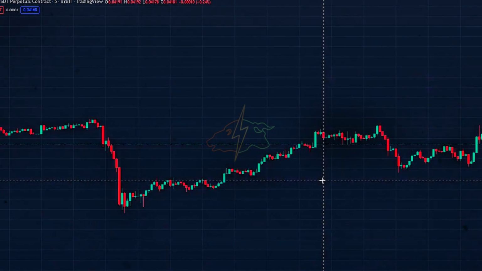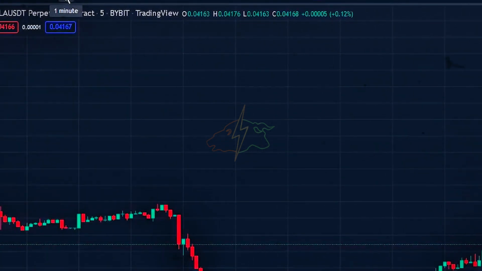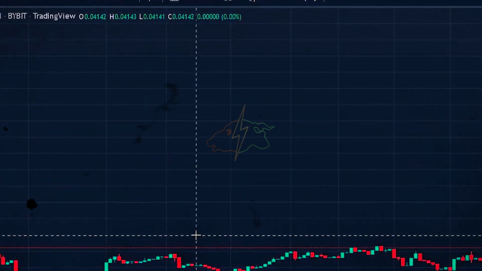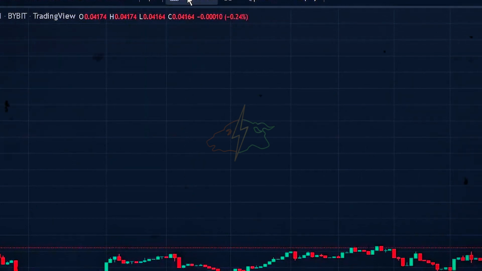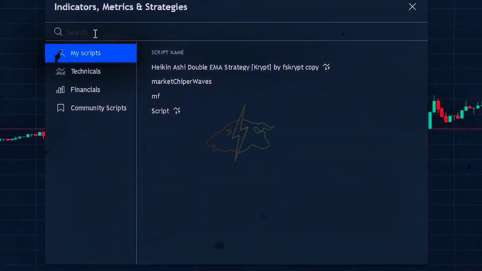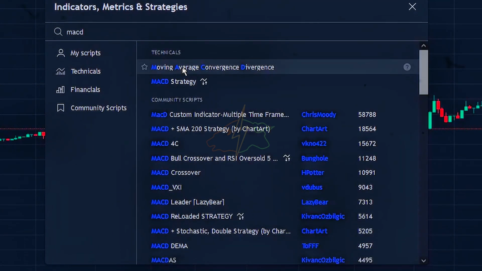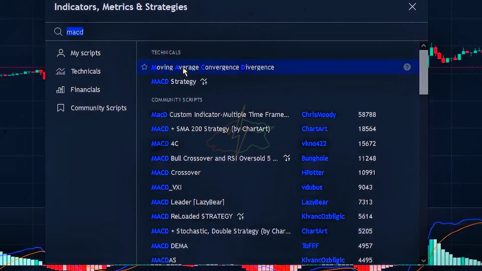Now that we have gotten that out of the way, make sure you also change the time frame to the 1-minute time frame. Now let's add the indicators to the chart. Go to the Indicator tab and navigate to the Search tab. After that, search for the MACD indicator. Select the default indicator made by TradingView.